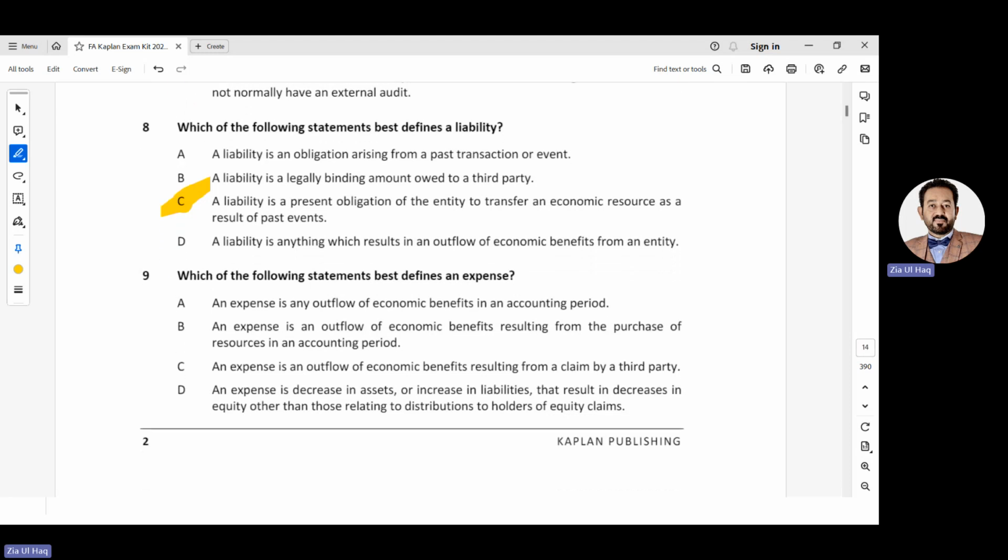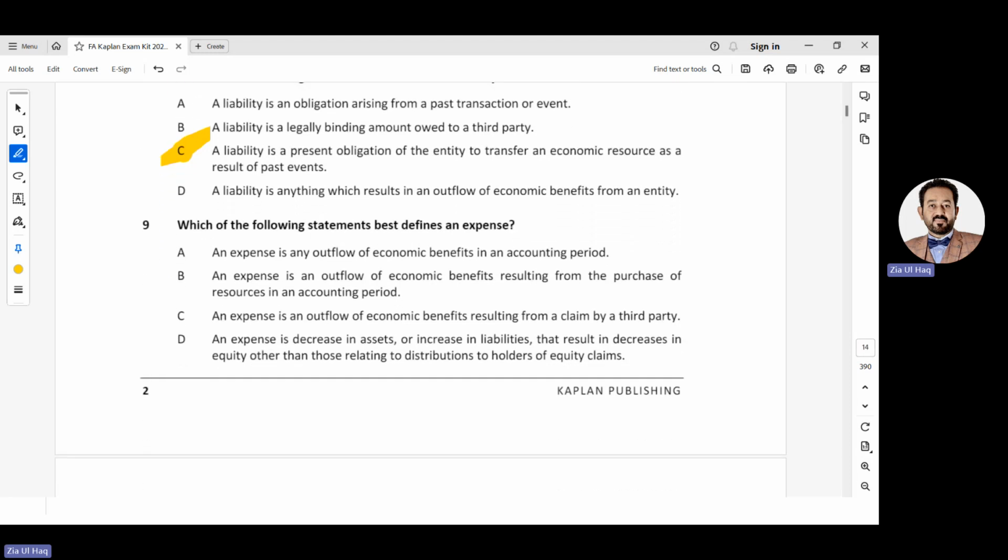Number 9, which of the following statements best defines an expense? An expense is any outflow of economic benefit in an accounting period. An expense is an outflow of economic benefit resulting from the purchase of a resource in the accounting period. An expense is an outflow of economic benefit resulting from a claim by a third party. An expense was adjusted into the... An expense is a decrease in asset, meaning cash is going out, or an increase in liability if you haven't paid the cash, that results in a decrease in equity other than those relating to distribution to holders of equity claims. Obviously, profit will be decreased. So option D is the correct answer.